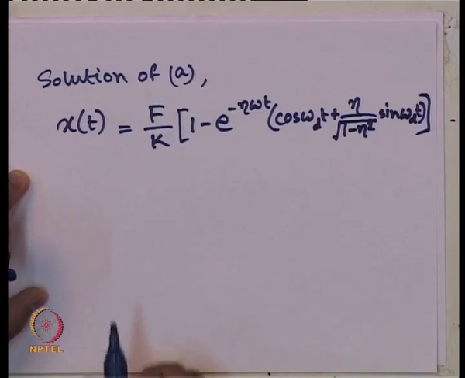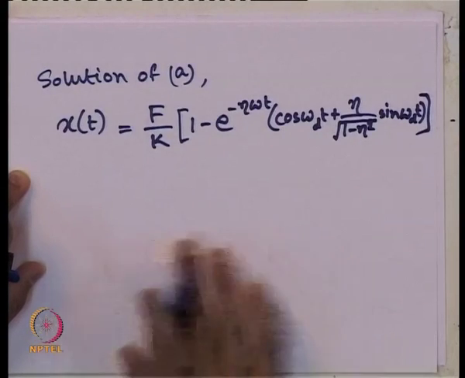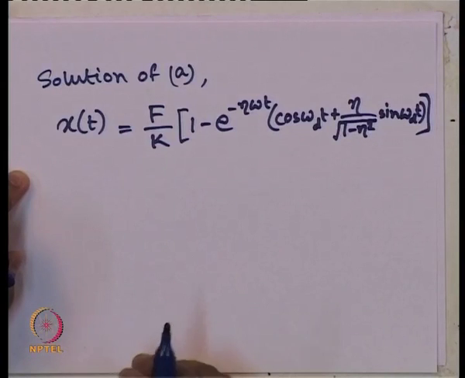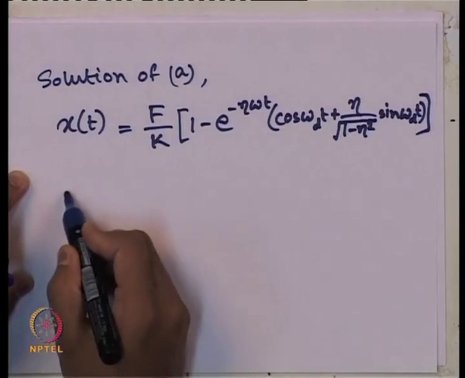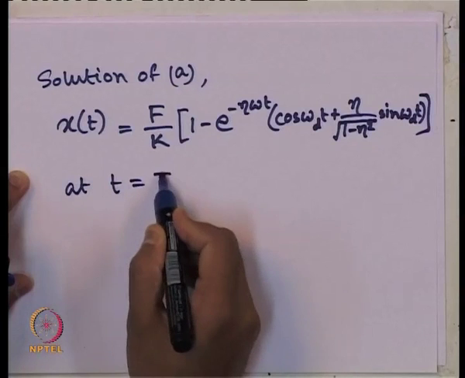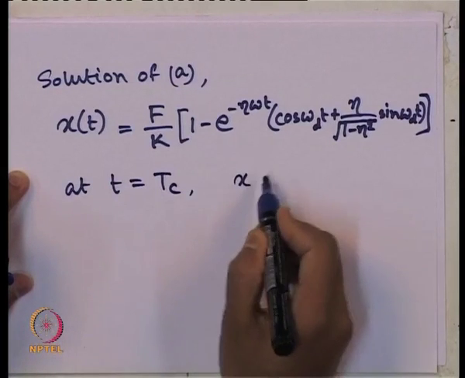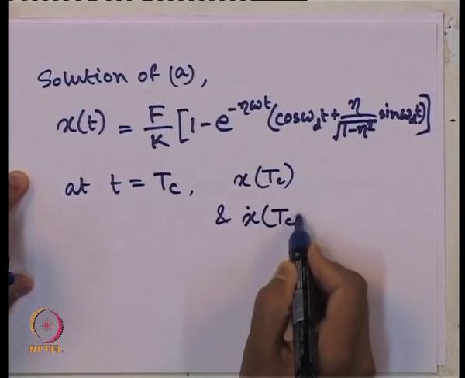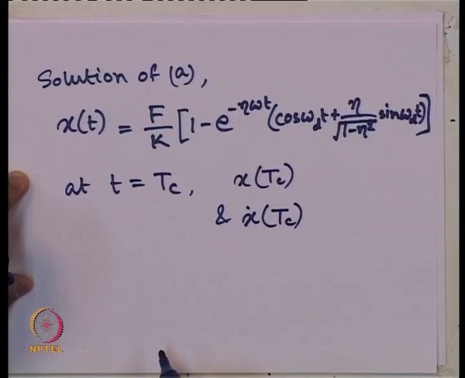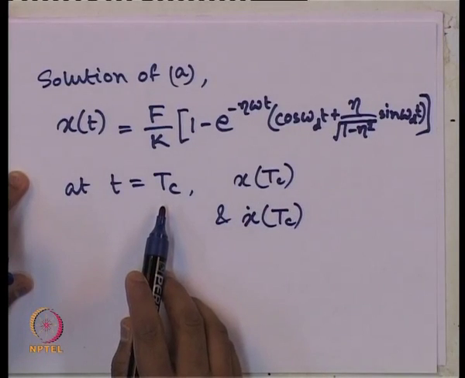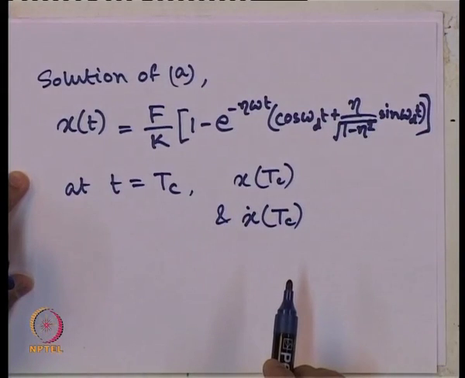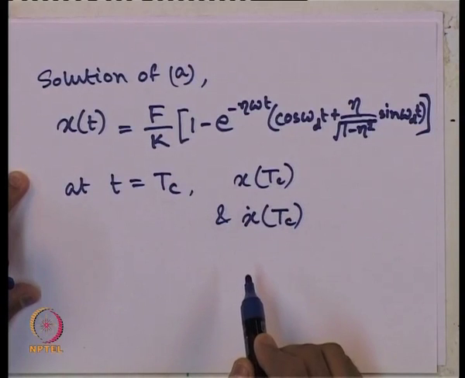Now, how to go to part B? Part A solution and response is known to us. To go to part B, what we have to do? At t equals to T c, we can find out x of T c and the velocity x dot of T c from this expression. If we put the time T c up to which the load is acting, we can get the displacement and velocity.